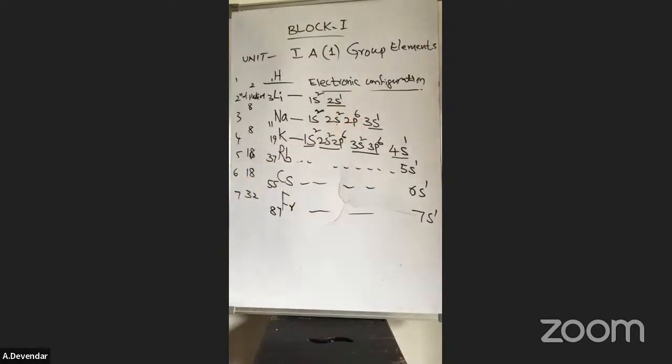If any atom has 8 electrons in the outermost shell, that is a stable one. But sodium has only 1 electron in the s orbital. It can easily remove the 1 electron to stabilize. Sodium is always ready to give 1 electron to get stability.